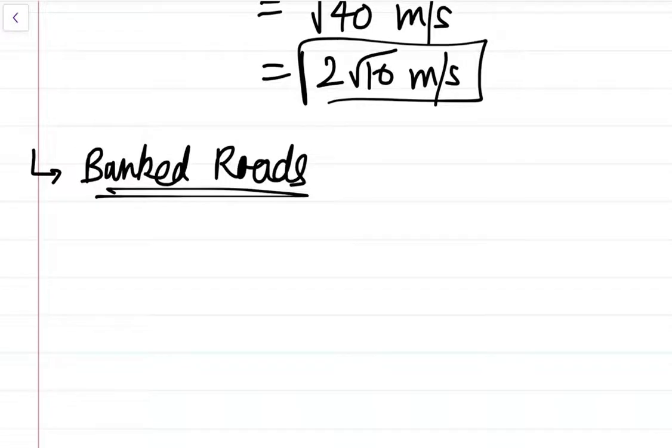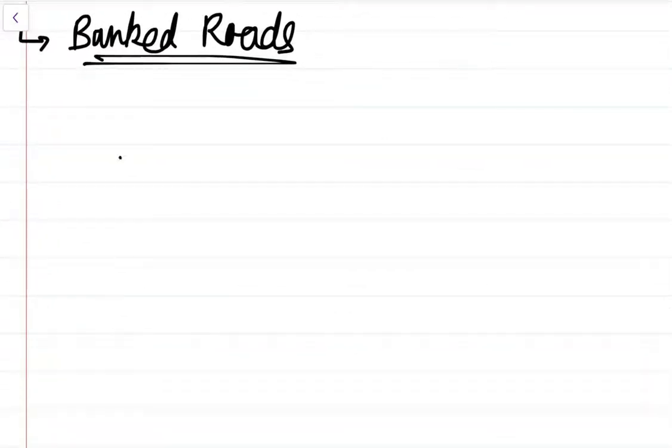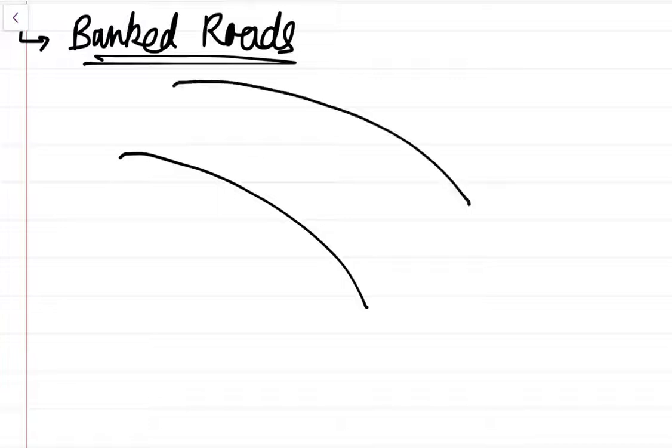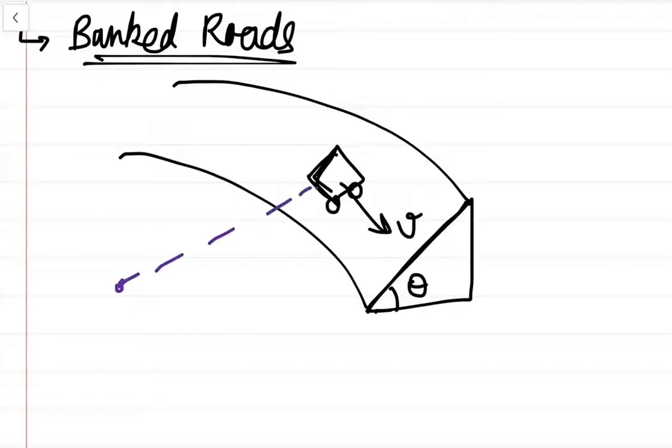So this is also a very interesting topic, pay attention now. Let's assume that this is a road like this, which has an angle theta. The upper part of the road is higher by an angle theta, and this is the lower road. Let's say a car is moving like this on the banked road with a speed v, and the radius of curvature of this track, let's say, is capital R.